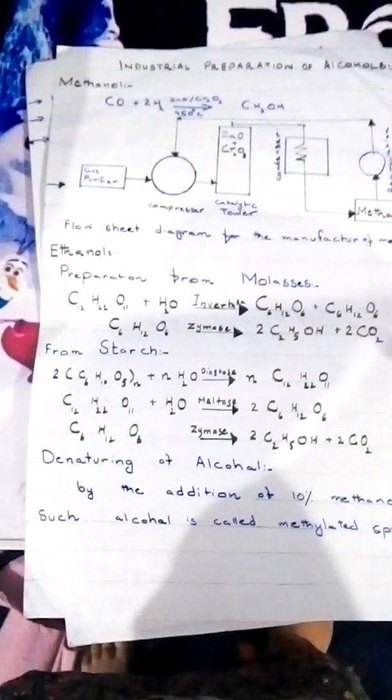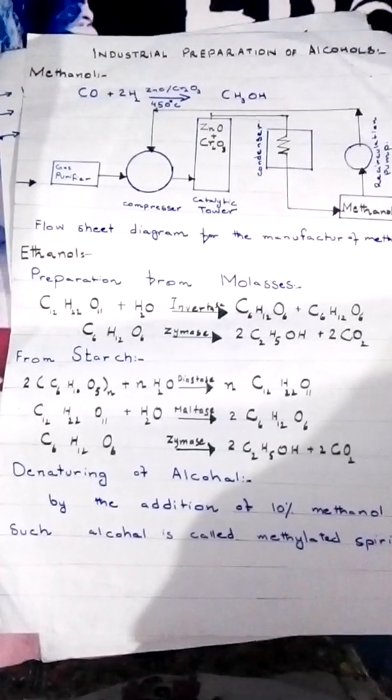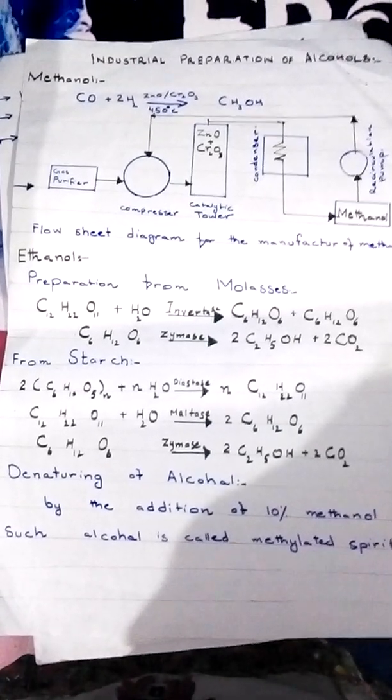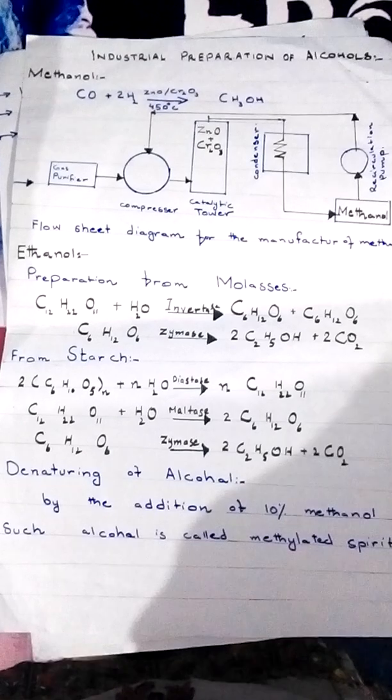Now we will discuss ethanol. Preparation of ethanol from molasses. Ethanol is prepared on an industrial scale the world over by the process of fermentation. Fermentation is a biochemical process which occurs in the presence of certain enzymes secreted by microorganisms such as yeast.